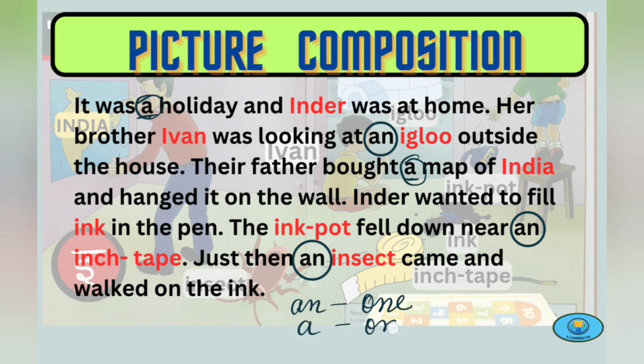A means one. A holiday means one holiday. A map means one map. So why have we used an before igloo, inch tape and insect, and a before holiday and map? Let's understand this a and an concept in detail.